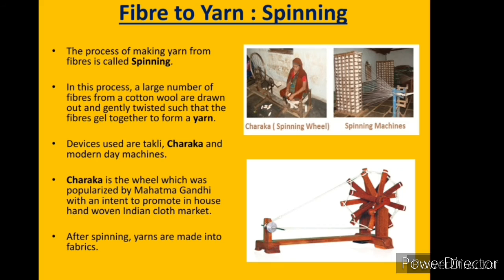Charkha is a wheel which was popularized by Mahatma Gandhi with the intent to promote in-house hand woven Indian cloth. After spinning, yarn is made into fabrics. If you see this woman, she spins fiber with the help of a charkha, and this is spinning done with the help of a machine, and this is a charkha.